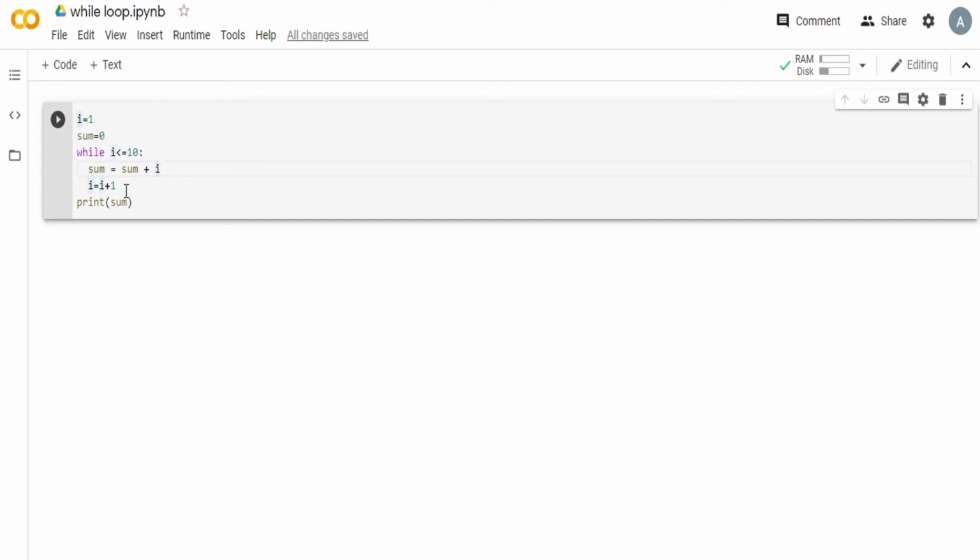Similarly, we update I and then it becomes 4 and the loop continues until this condition is not satisfied anymore. That is, when I becomes 11, this condition is false and the loop terminates. Upon termination, there is one statement. After the while loop, whatever is inside the loop gets executed if this condition is true, but any other statement after it will get executed by default. Here we are trying to print sum which will give us the final value of the sum of the first 10 natural numbers.